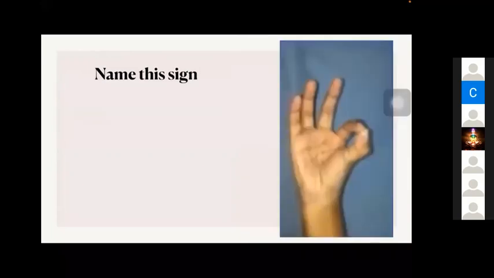The area of interest here is the metacarpophalangeal joint. This is not the okay sign. You can see there is a hyperextension of the metacarpophalangeal joint. It will not be there in okay sign. Okay sign, I will tell you. Yeah, we are coming to that. The name of this sign is Jeanne sign. What happens is that there is hyperextension of the metacarpophalangeal joint.